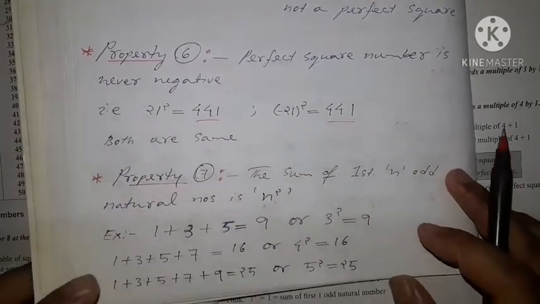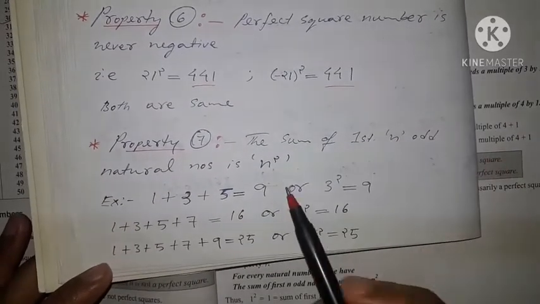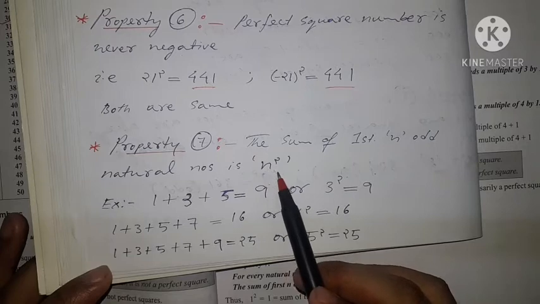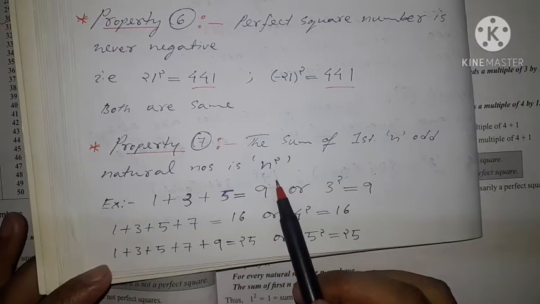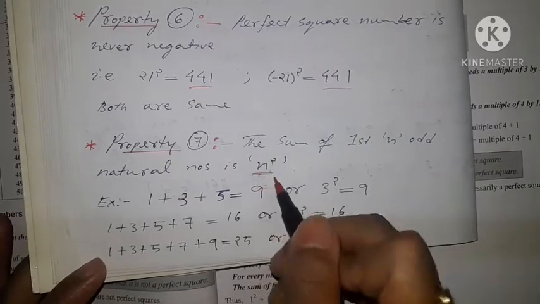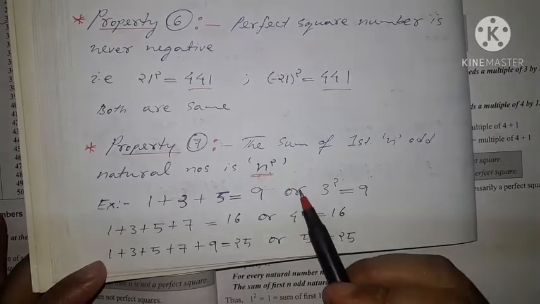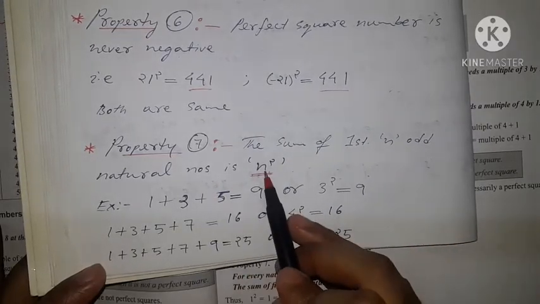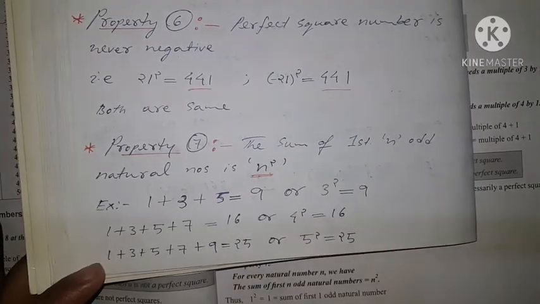So now property number 7, the sum of first n odd natural numbers is n square. The sum of first n odd natural numbers is n square. So this is actually a formula. You need to remember this, that the sum of first n odd natural numbers is n square. So this is the formula.